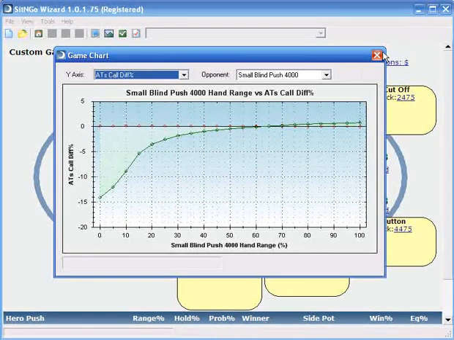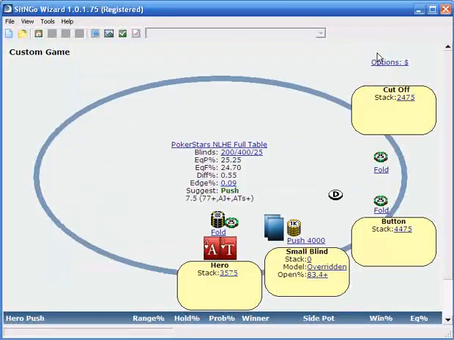Otherwise, we should fold. And the moral of this story is you're correct to call only against a wide shoving big blind when it's for your entire tournament equity on the bubble. And that's one reason why really good players are going to be very aggressive in this situation, because they know that you can't call without a premium hand. And even guys who don't know ICM and equity and all this stuff are going to see intuitively that they want the money, and this guy is looking like he's going to be the bubble boy, and so they're going to need a very strong hand.